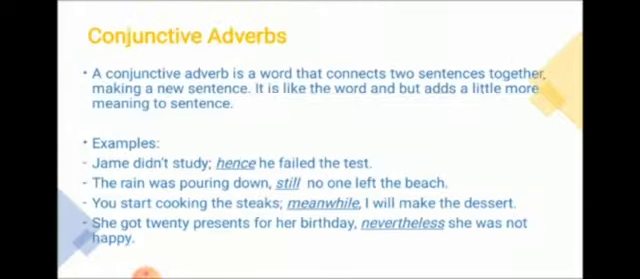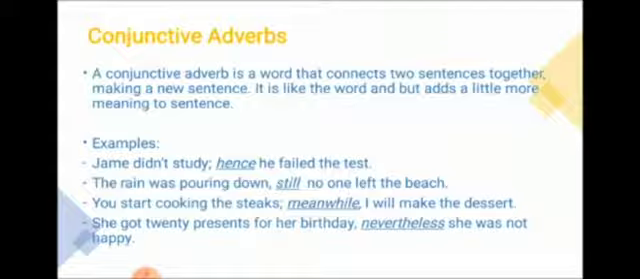Next is conjunctive adverbs. So it is a little bit different. It is a word that connects two sentences together like connectors, making a new sentence. It is like a word, but it adds a little more meaning to the sentence. It is a connector which is joining two sentences, but it gives some additional meaning to the sentence.